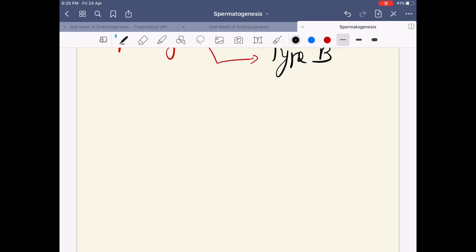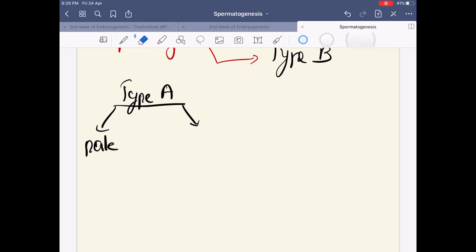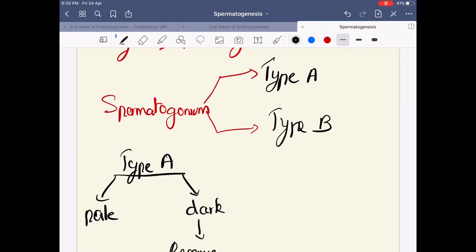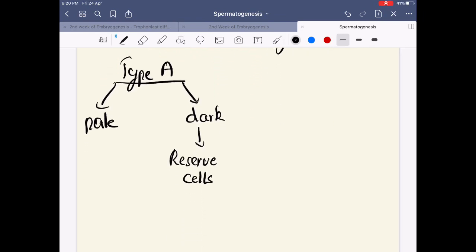The type A spermatogonium you can again divide based upon the nucleus, whether on microscope it appears pale or dark. Those cells that appear dark are the reserve cells. In type A there are pale as well as dark variants, and the dark ones are reserve cells.